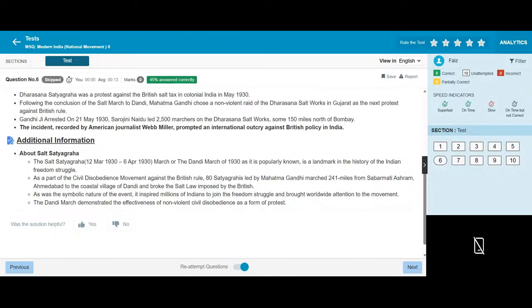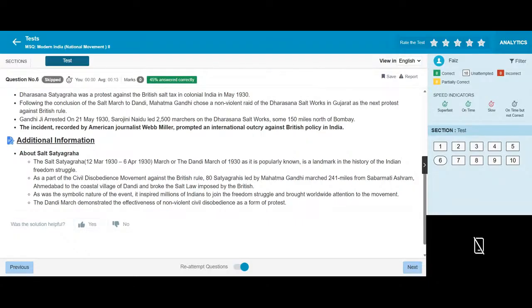The Salt Satyagraha, from 12 March 1930 to 6 April 1930, the Dandi March, is popular as a landmark in the Indian freedom struggle, as a part of the civil disobedience movement against British rule. The Satyagraha, led by Gandhi, marched 241 miles from Sabarmati Ashram to the coastal village of Dandi and broke the salt law imposed by the British.